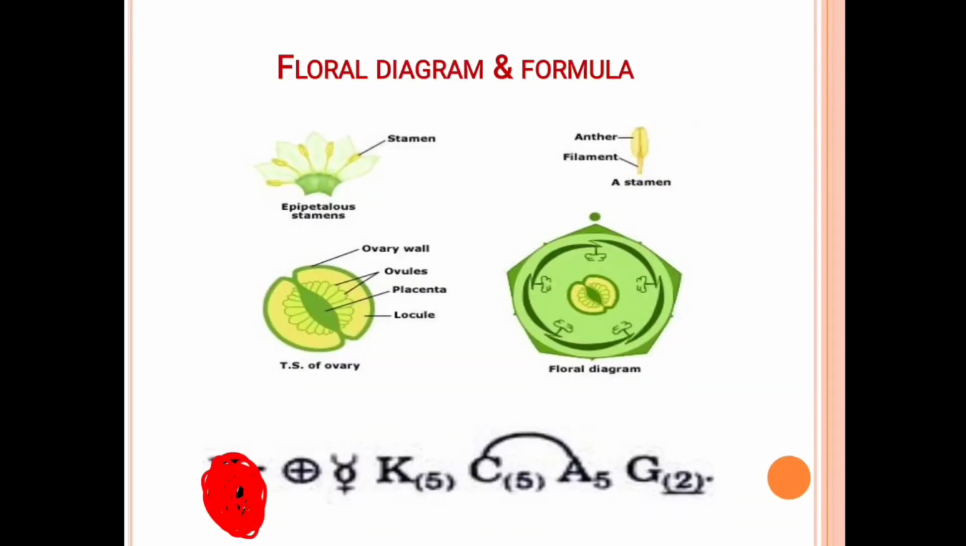Also this is the next diagram, the same as the above diagram. They are bisexual, actinomorphic, with calyx, corolla, androecium, gynoecium arrangement, and this is the floral diagram.